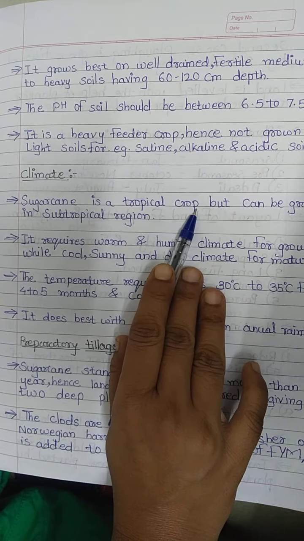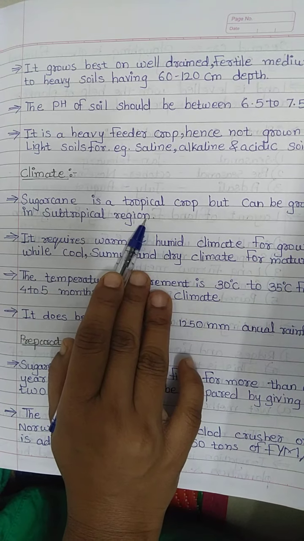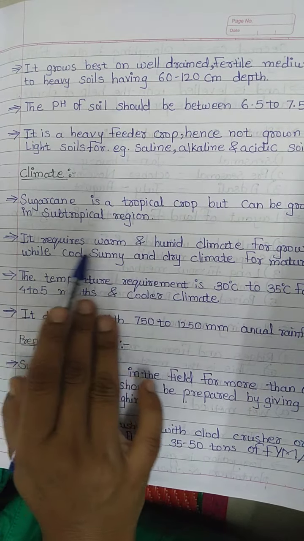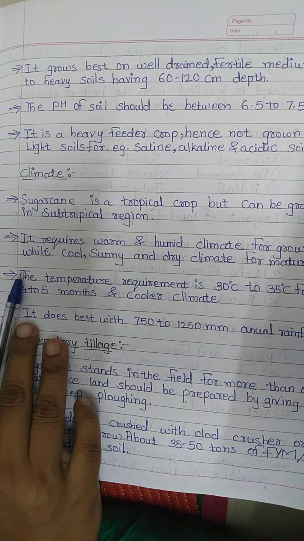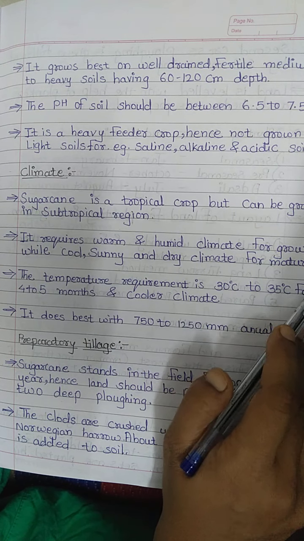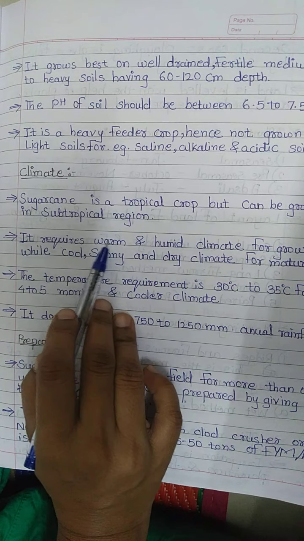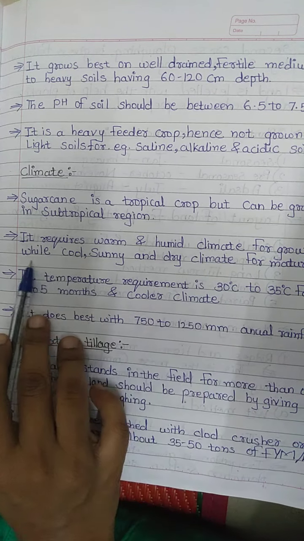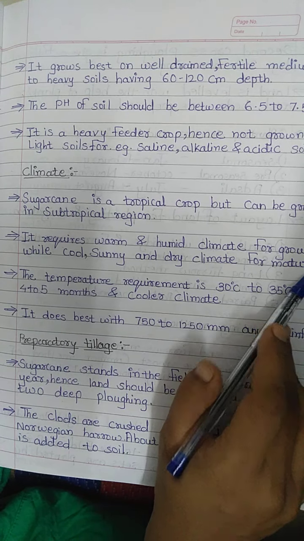It is a tropical crop but can also be grown in subtropical regions. It requires warm and humid climate for growth, while cool, sunny and dry climate for maturity.